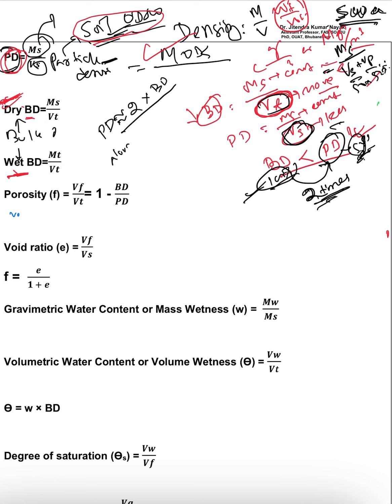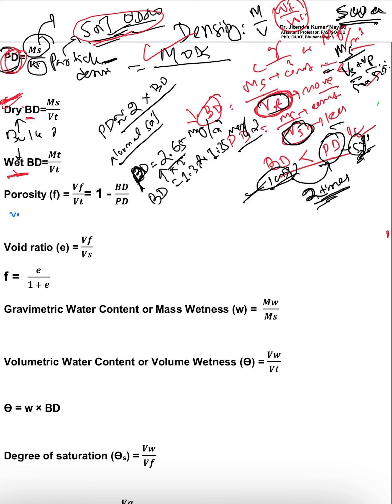Okay. So in normal soil, what is the value? In normal soil, the particle density is around 2.65 megagram per meter cube or gram per centimeter cube. Sorry, this is particle density because it is the larger value. Okay. So if we see bulk density, it is around just half of this particle density, that is 1.3 to 1.35 megagram per meter cube. Particle density is normally nearly 2 times the bulk density.